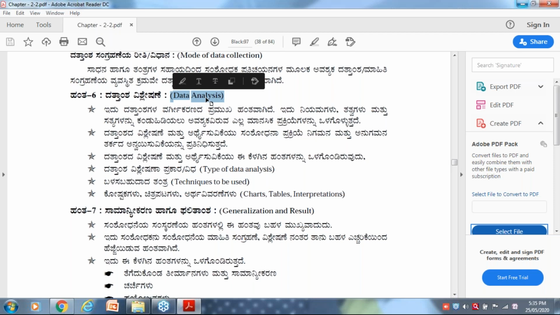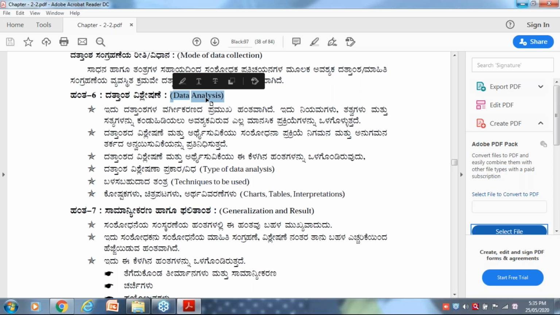What will happen in data analysis? Majorly, there are two kinds of statistical techniques to analyze the data. Please remember, there are two types of tests to analyze the data. Number one, parametric test, and number two, non-parametric test.